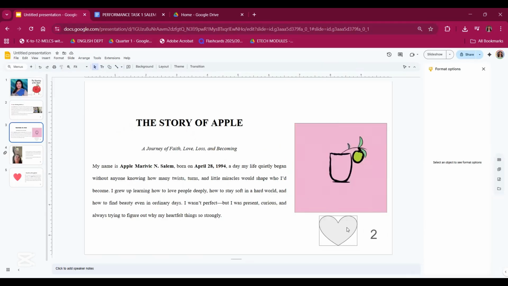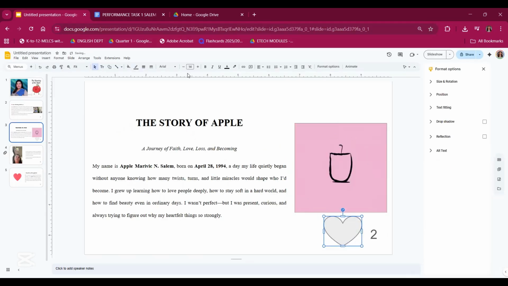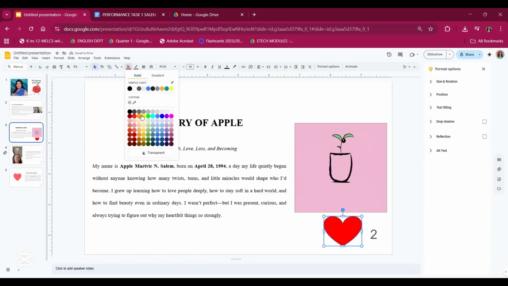So it gives you a clue to where it will lead you next. Actually you can change the color, the style of the heart here. Let's say you want to change it to a red one. You just have to click fill color here on top and then click the color that you want.